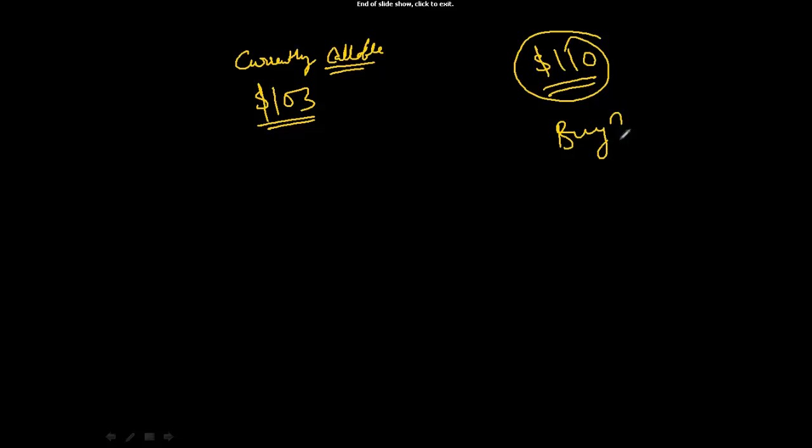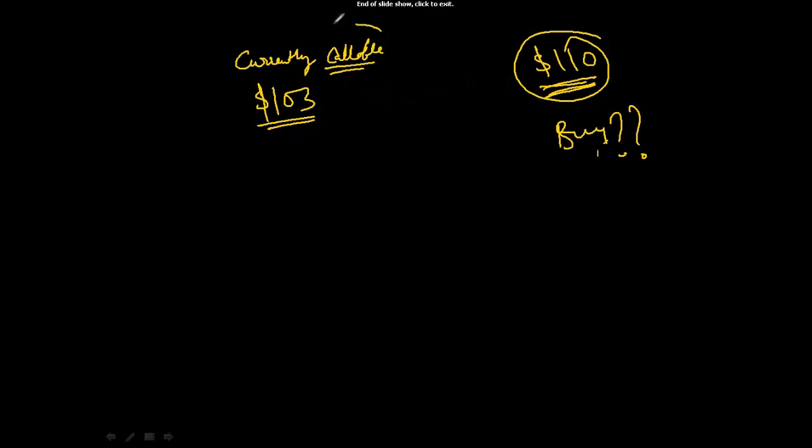Will you buy it? The question is, will you buy? No. Why? If you buy this bond, what will happen? The bond is trading at 110. Let's say this morning I bought the bond at 110, and in the afternoon the bond issuer says that he wants to buy back the bond.